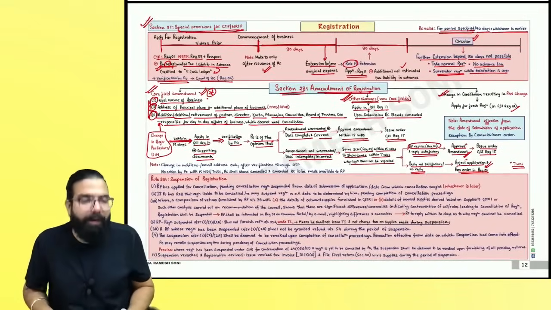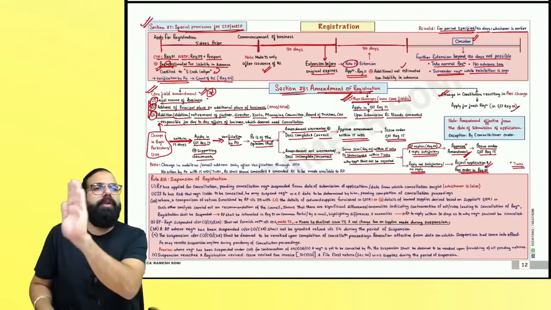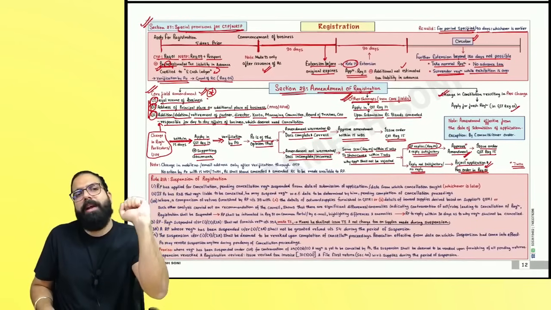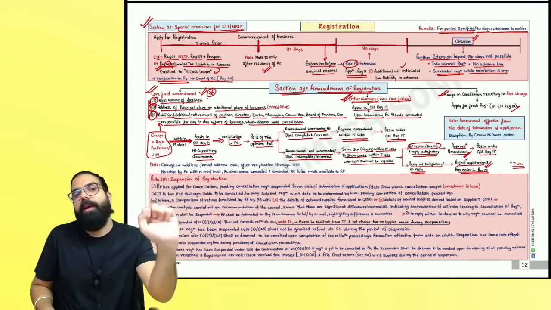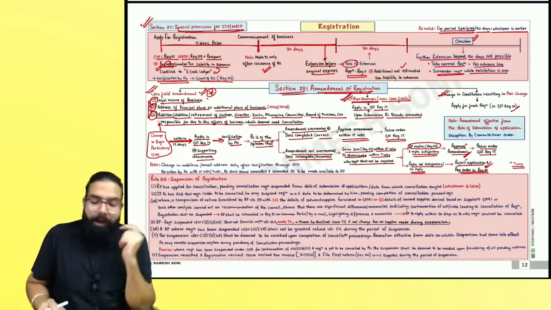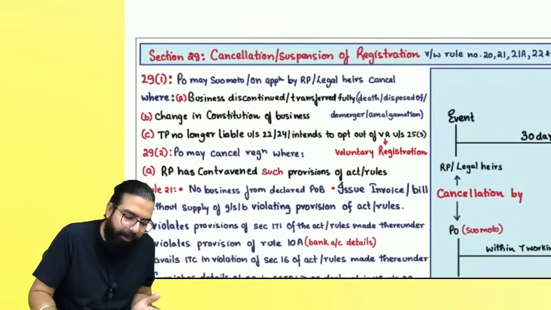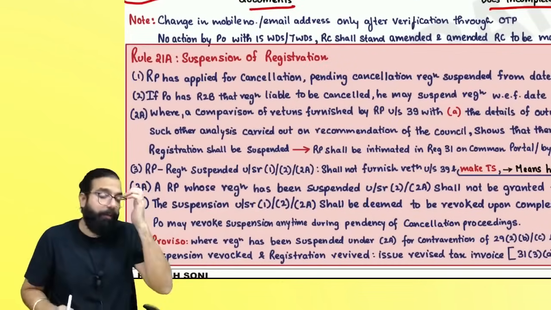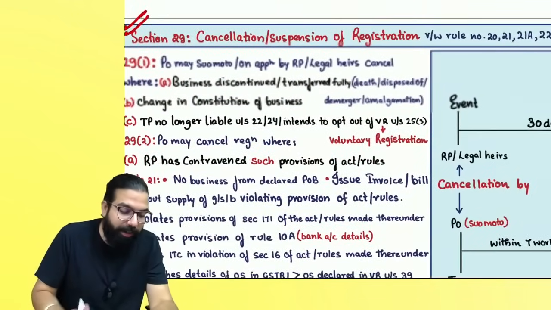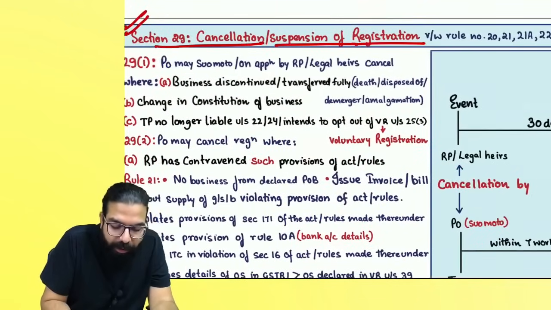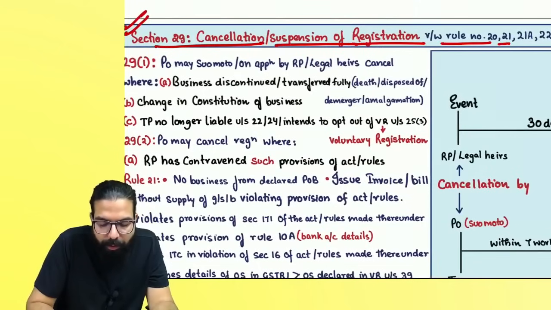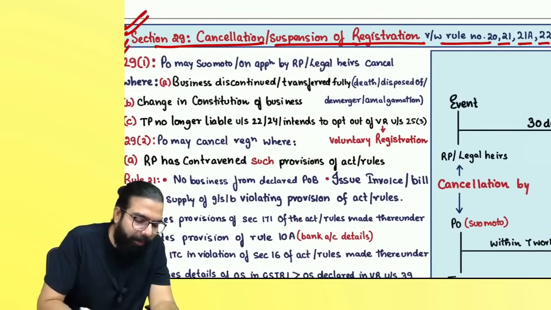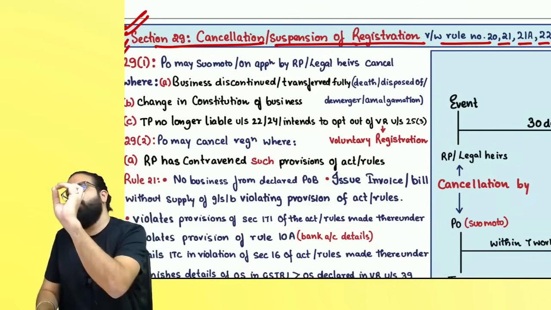Everyone, over here we learned section number 22, 23, 24, 25 procedure, 26 deemed registration, 27 CTP, NRTP, and 28 amendment. Now the next section which comes is section number 29. After section 29 we will be learning about suspension. Section number 29 says cancellation or suspension of registration, read with rules 20, 21, 21A, 22 and rule 44. Section 29 has sub-sections 1, 2, 3, 4, 5.